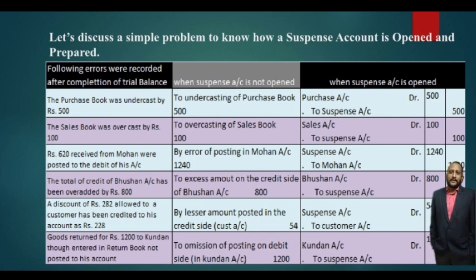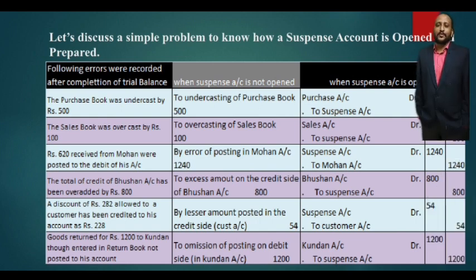Let us see the third case, where rupees 620 received from Mohan were posted to the debit of his account. It should be credited, but it was posted to the debit. When a suspense account is not open, the rectification would be by error of posting in Mohan's account, 1240. And when a suspense account is open, it will be recorded as suspense account debit 1240 to Mohan account credit 1240. This is when you prepare a suspense account.